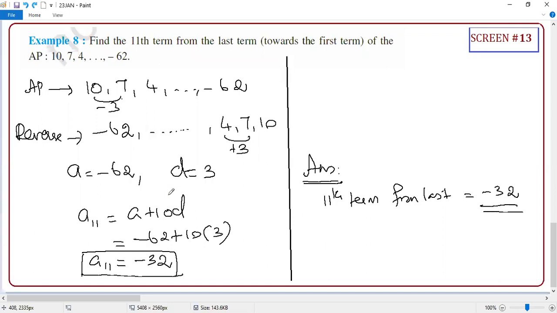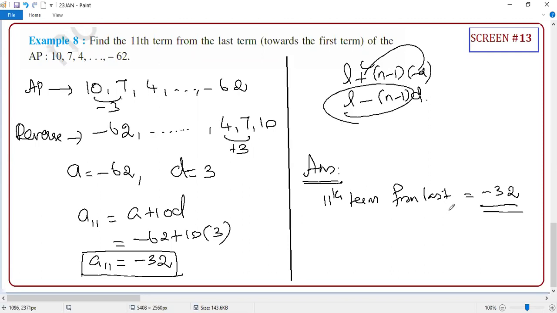getting the answer is one way, it is okay. But with complete understanding and getting the answer, you may put L plus n minus 1 into minus D. Basically, they will put minus here. When you were learning this formula, did you know how this formula is generated?